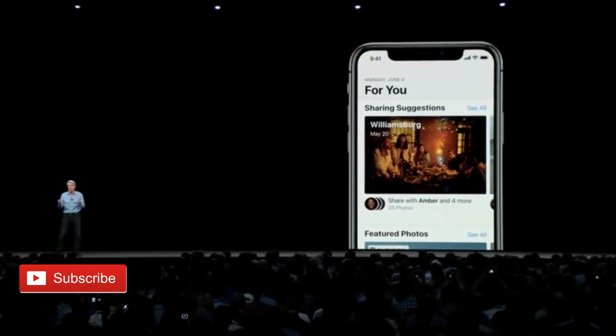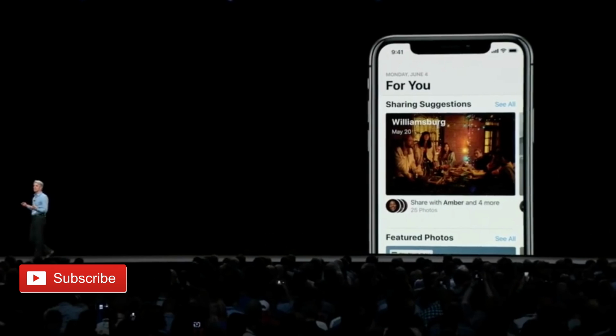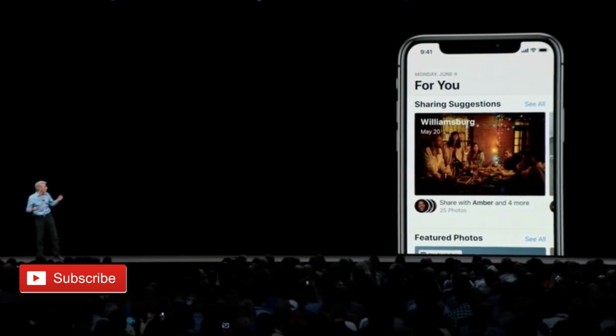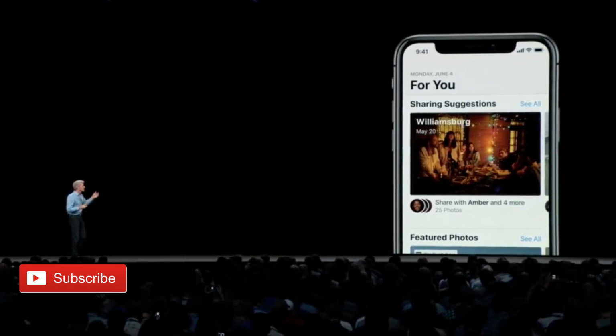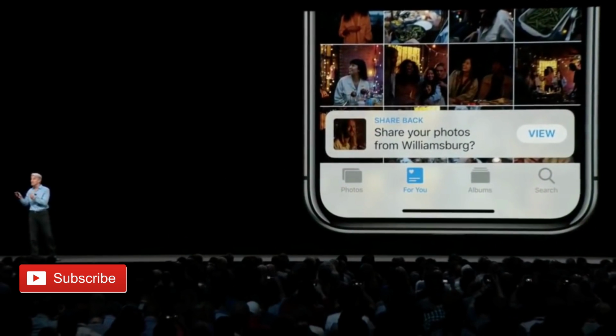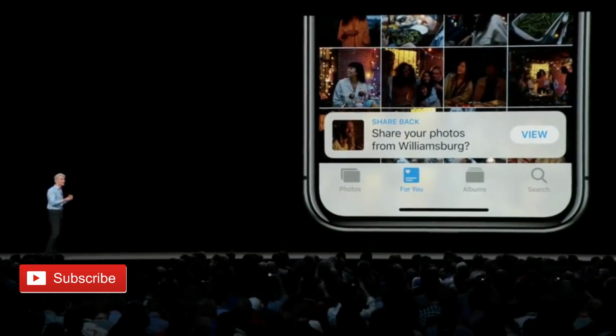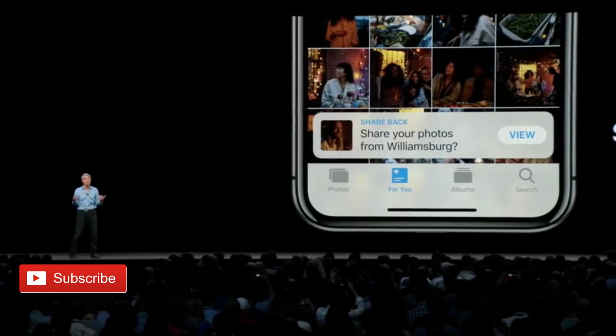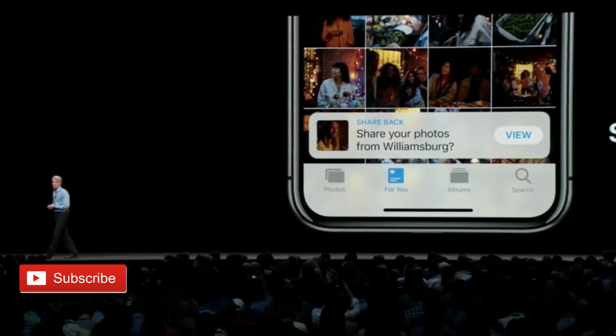A new sharing suggestion feature inside of Photos suggests people that you can share these photos with. For example, the people that are in the photos with you. When your friends receive the photos, Siri also suggests to them that they share similar photos to you that they may have taken at the same event. This can ensure that everyone involved has a full set of pictures taken by everybody.